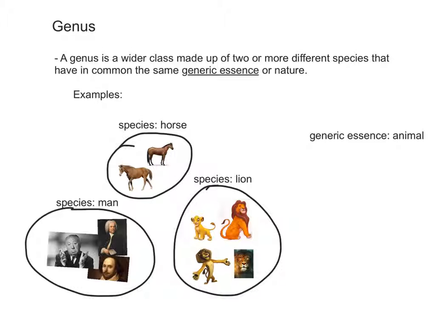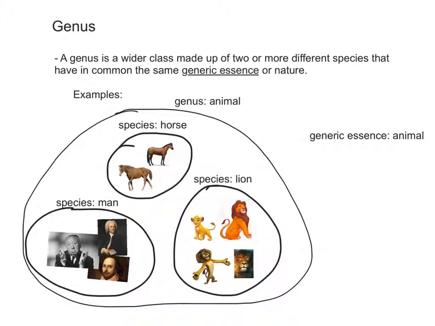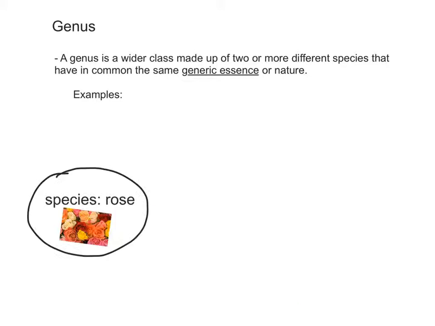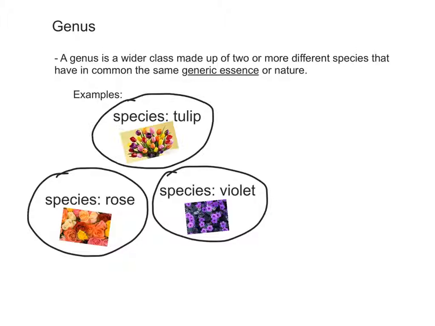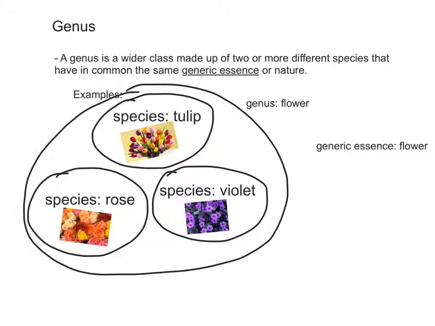So all these species belong to the same genus, which is animal. Let's see another example. Rose, violet, tulip, and every other species of flowers have the same generic essence, which is flower. So they belong to the same genus, flower.